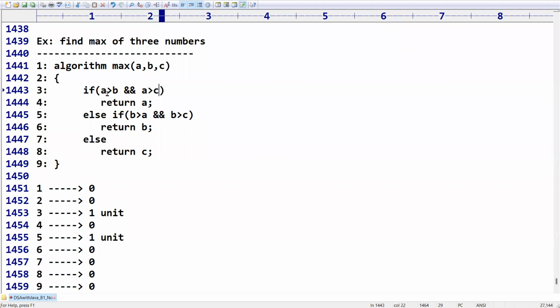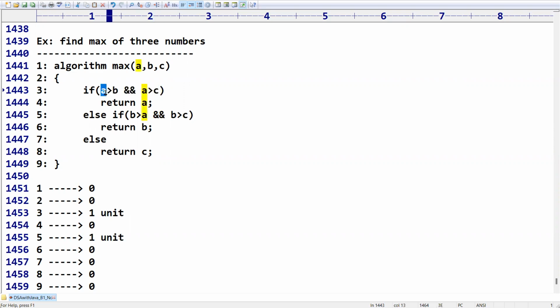Why 3 units? Here we are checking multiple conditions, and these multiple conditions are combined with the AND operator. This entire thing will be considered as one unit. I think that's what I told. Compulsorily, you must have knowledge of Java.